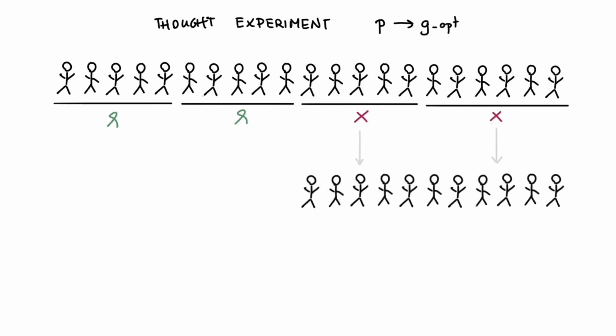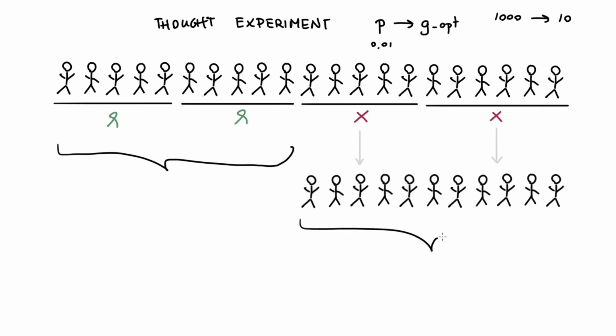In this new round, though, there's a couple of things that are different, if you think about it. Let's say we had 1,000 people first, and let's say that our initial probability was 1%. Then you would expect that out of these 1,000 people, about 10 had the disease. We also just learned that those 10 people were not in this group, so that means that they will need to be here.